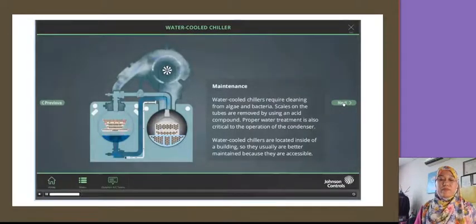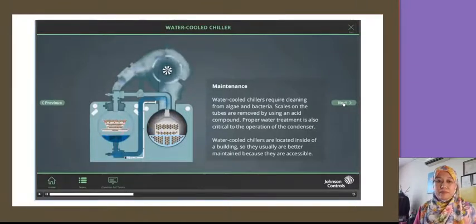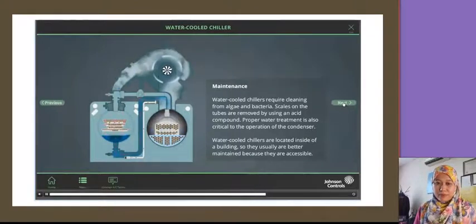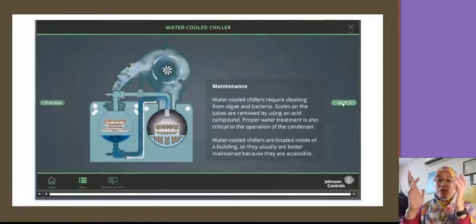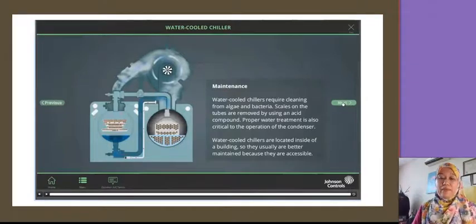Water-cooled chiller maintenance. Water-cooled chillers require cleaning from algae and bacteria. Scales on tubes are removed by using an acid compound. Proper water treatment is also critical to the operation of the condenser. Water-cooled chillers are located inside of a building, so they are usually better maintained due to being more accessible. You need to always check the water, because the cooling tower is exposed to the air.